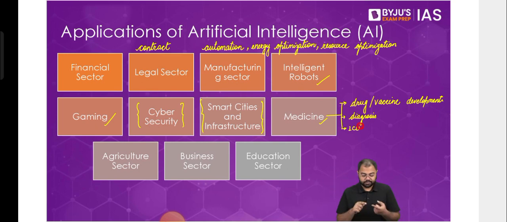Then in the agriculture sector also, forecasting of weather is where it is being helpful. What exactly should be the strategy for this given season? What kind of crops can be grown? What kind of crops should be avoided? What is the prediction of the coming 3-4 months? Then the analysis of the soil also can be done with the help of AI-based systems. So we see that there are multiple different things.